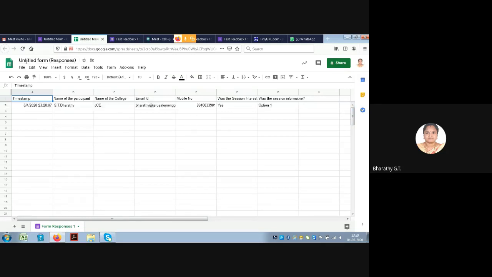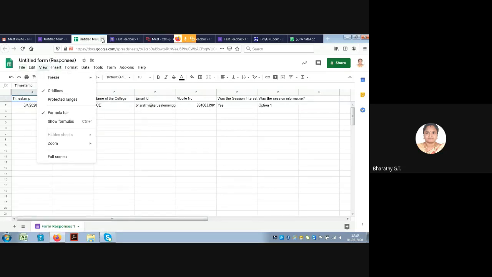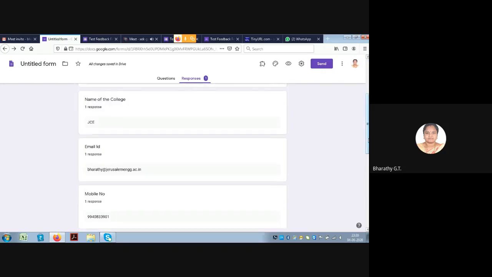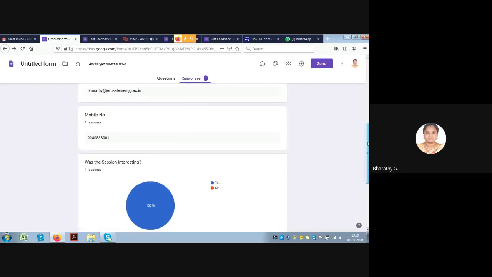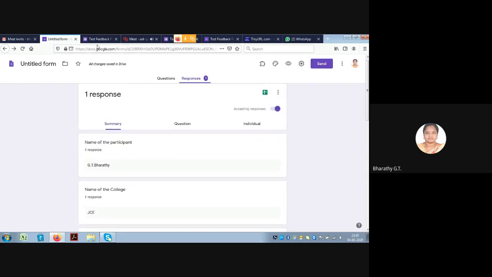And if you want to download it, you can go to this file and download as an Excel sheet or as a PDF. So this is another beauty of this Google form. You can also have the analysis and the diagrammatic representation of all the analysis. So whatever question we are asking, here you can see 100% response has been given for was the session interesting and was it informative.